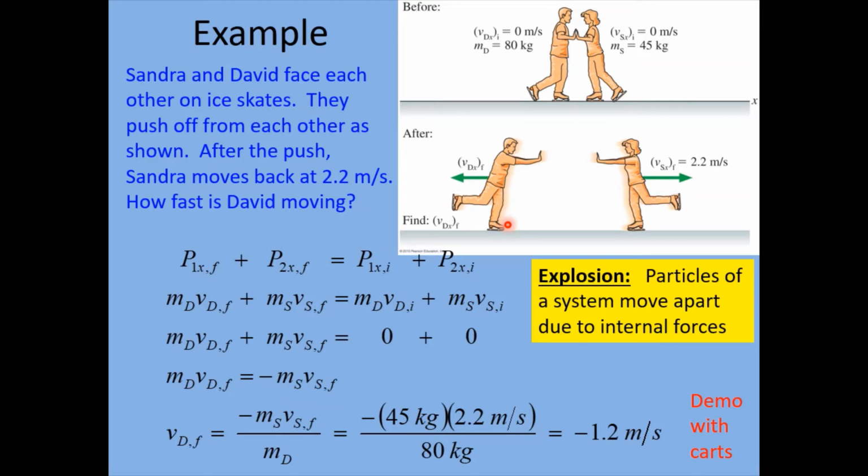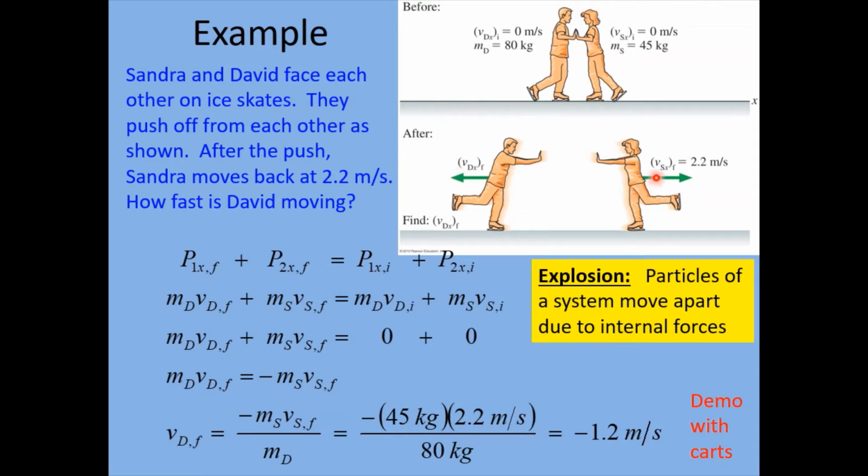The other thing is, why is David moving more slowly? He's only going 1.2 meters per second compared to Sandra, who's going 2.2 meters per second. Well, the reason is David has more mass. Remember that the initial system has no momentum.